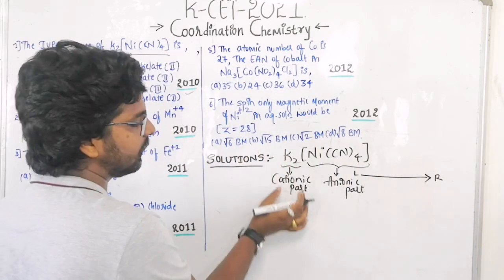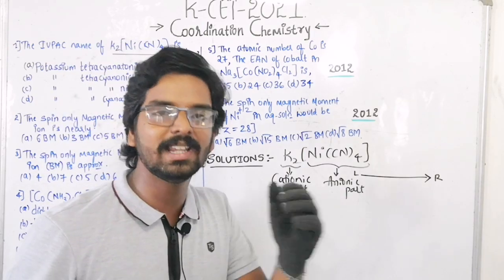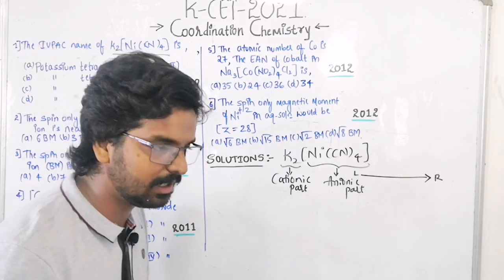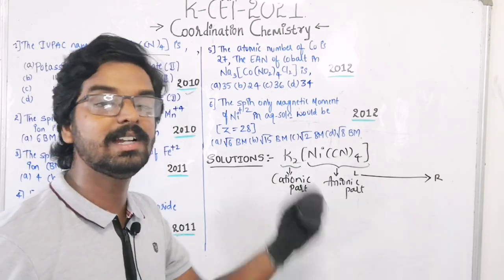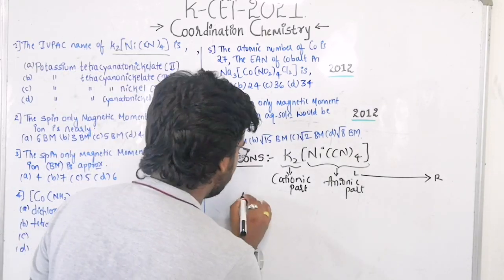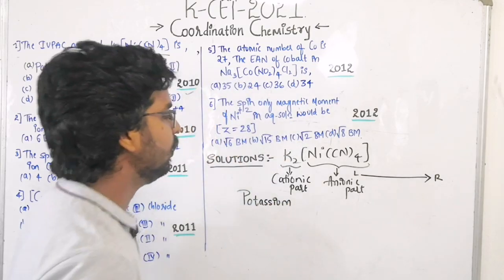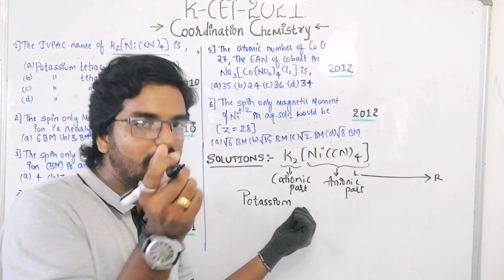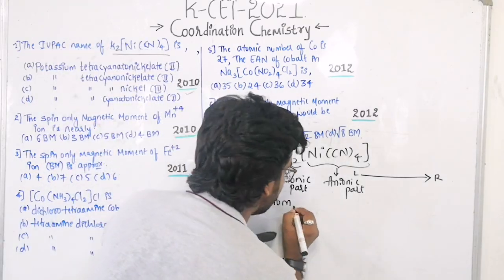So here the cationic part is K2. Here either it will be K2, K3, K4. The cationic part is named with the help of the same name only. There is no modification done. That is, if it is K2, it is potassium. If it is K3 also potassium. If it is K4, it is also called potassium itself. So the cationic part name here is potassium. While writing the IUPAC name, there should be a small gap between the naming of the cationic part and the anionic part. So let us give some space here.